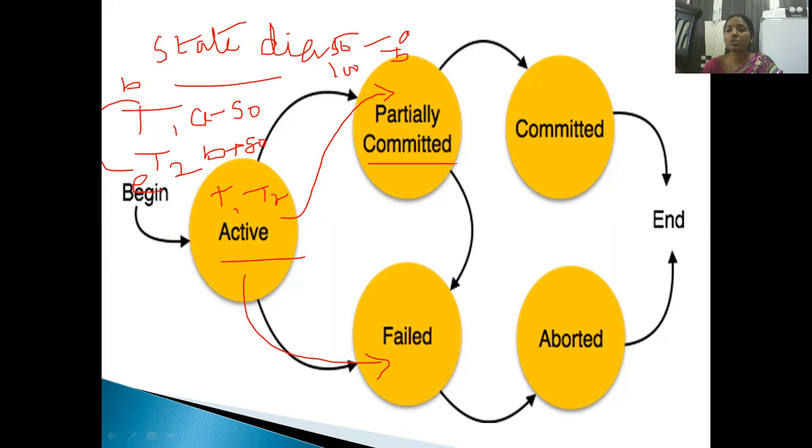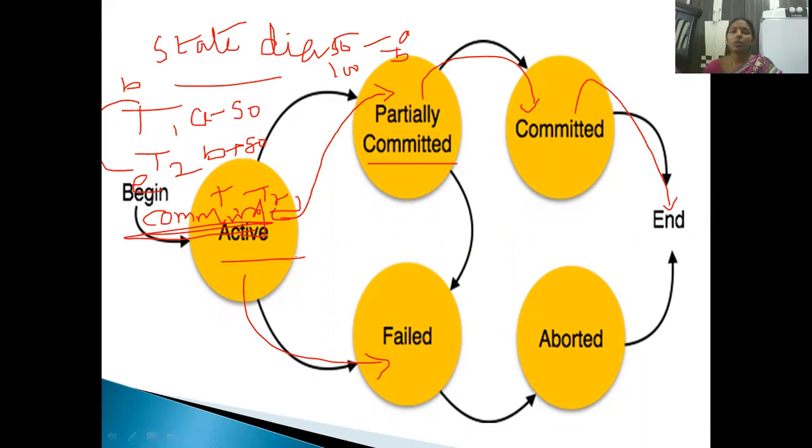When they are going to be stored permanently in the database, when you say commit, we have a commit command in TCL language. When you say commit, from the partially committed state it goes to committed state. Clear? From committed state, it goes to end.